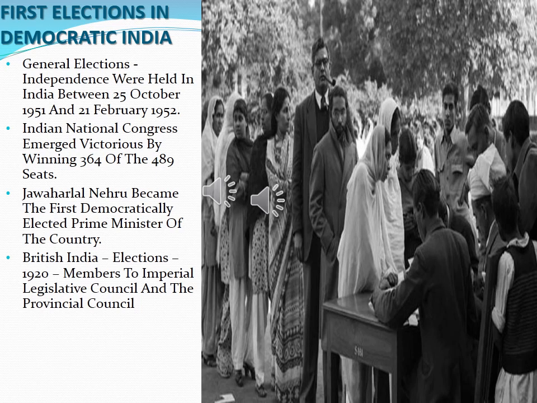So the first general elections to British India were held in 1920. General elections were held in British India in 1920 to elect the members to the Imperial Legislative Council. Imperial Legislative Council means the Central Legislative Council and the Provincial Council. Provincial means India was divided into many provinces during that time, like Madras, Bengal, Bombay. So now states are there; likewise, provinces were there. So the general elections to the provincial councils and the imperial legislative councils were held in 1920. So they were the first elections in the country's history. Okay?